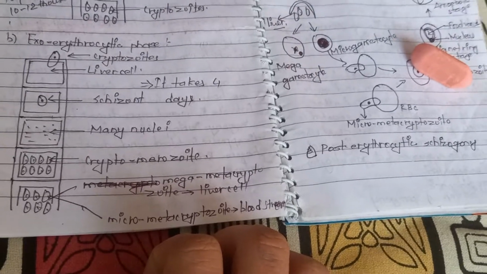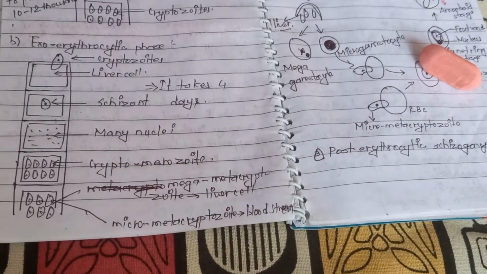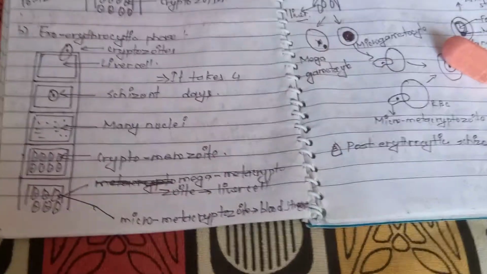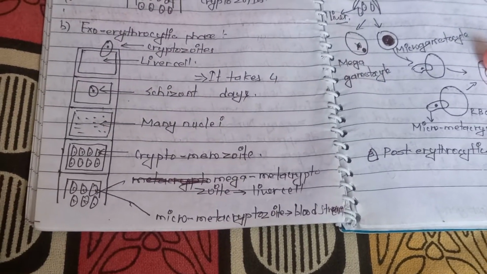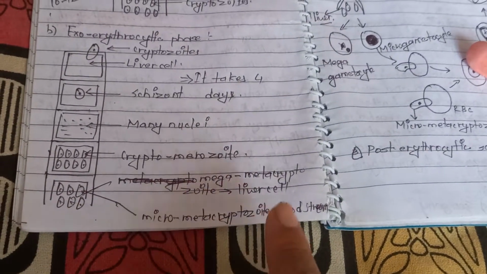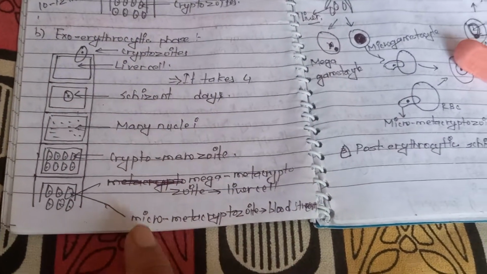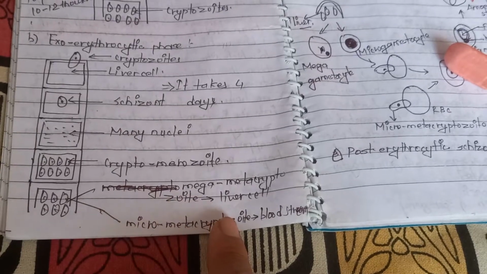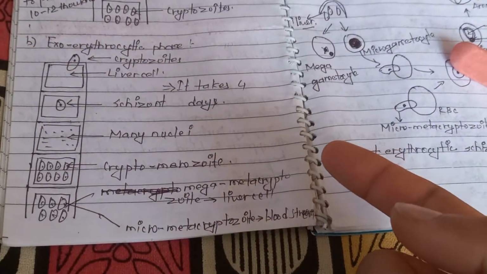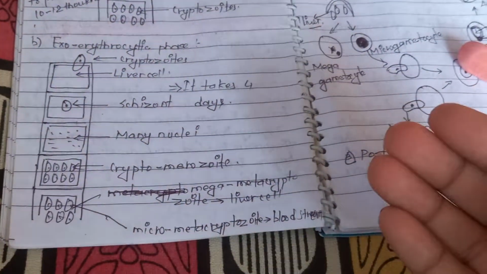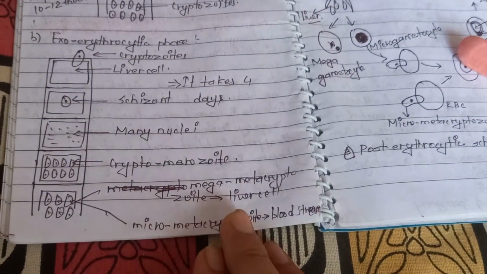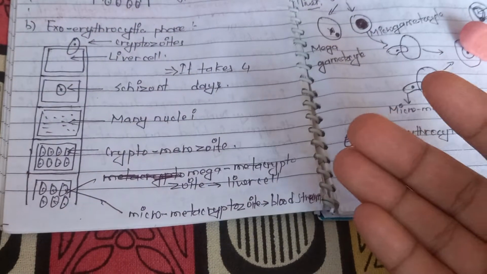If there is any condition of attacking, only males are active. In the next stage, the male one, micro metacryptozoite, will invade the RBC in erythrocytic cytogony.